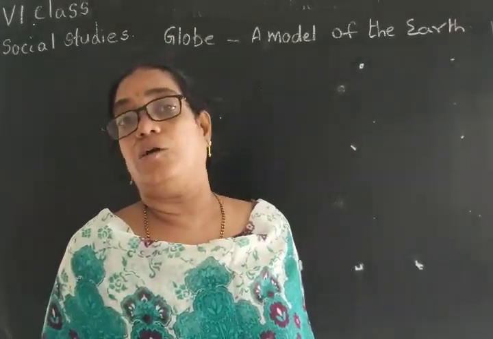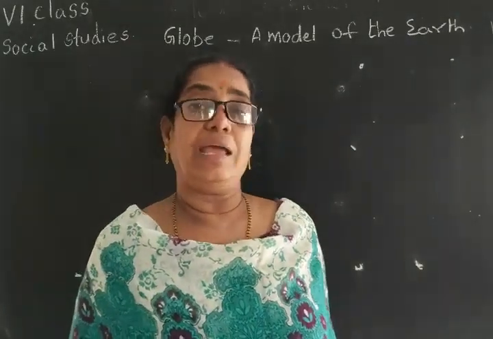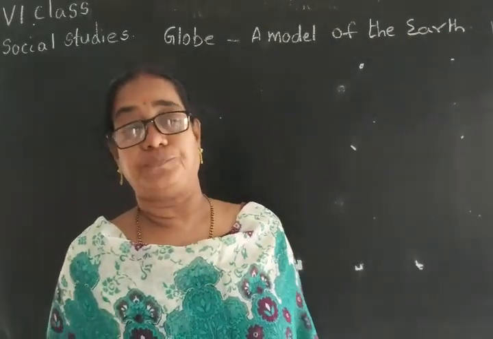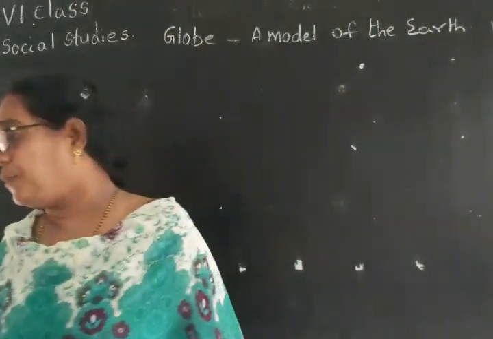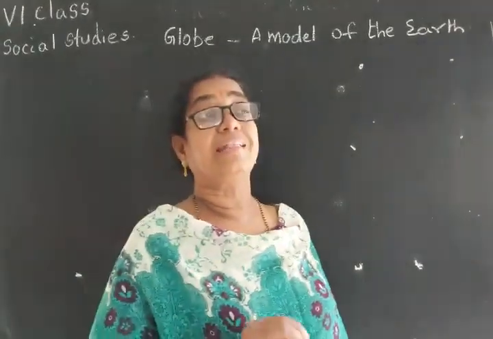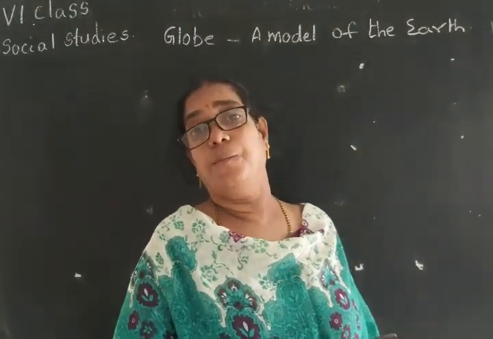It was observed by people on the internet, or you can see it by opening the internet. So what is the shape of the earth? We said the earth is like the moon only.